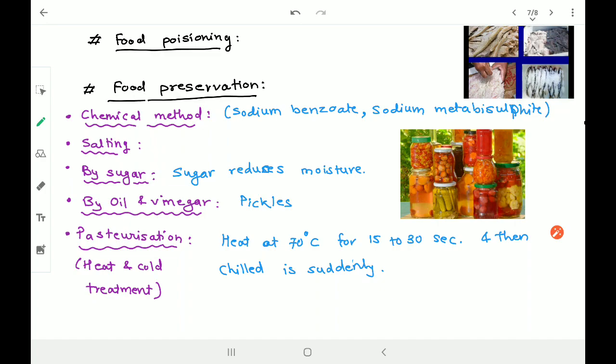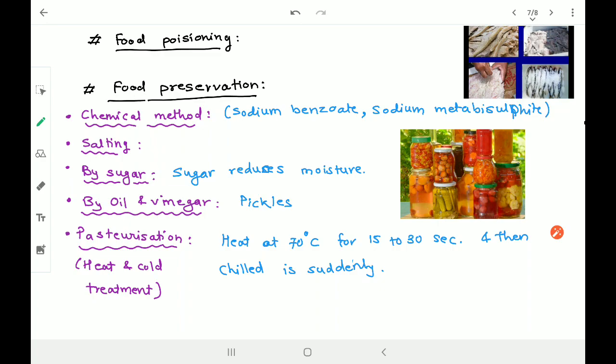At the same time, when we reduce the temperature suddenly, even the remaining microorganisms die. There are some microorganisms which can live at high temperature, and some which can live at a very low temperature. Both types can be killed by this particular process. This process is nothing but pasteurization, where we increase the temperature and suddenly reduce it. This is the way we can preserve milk.